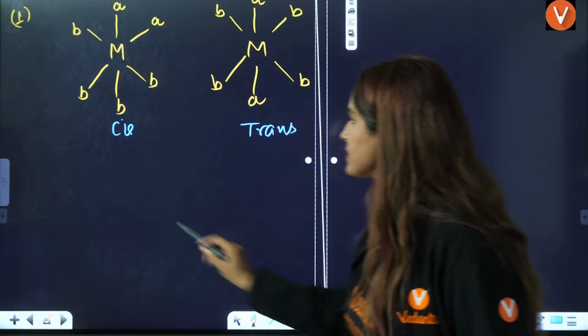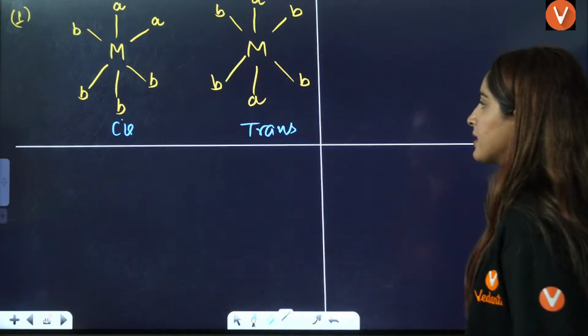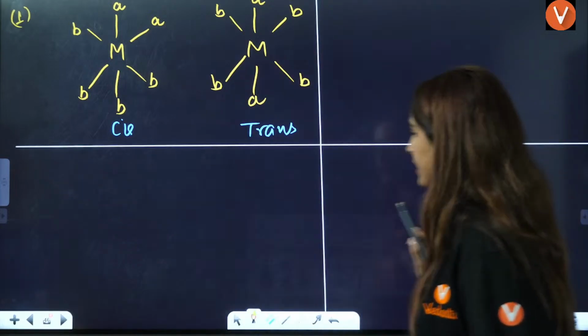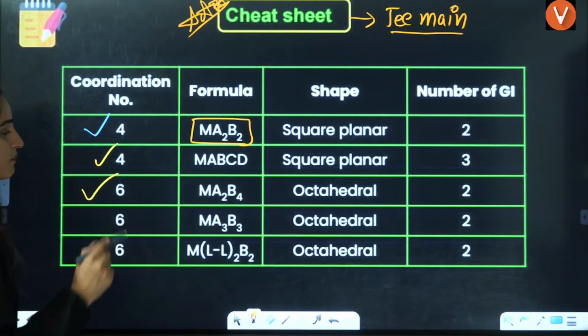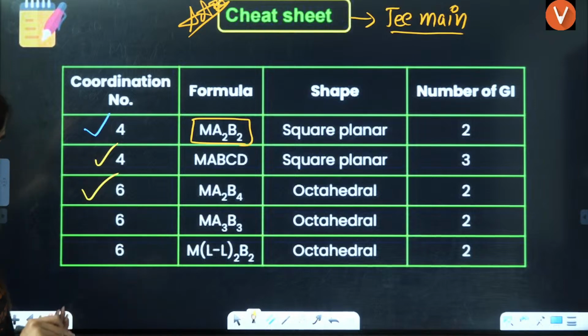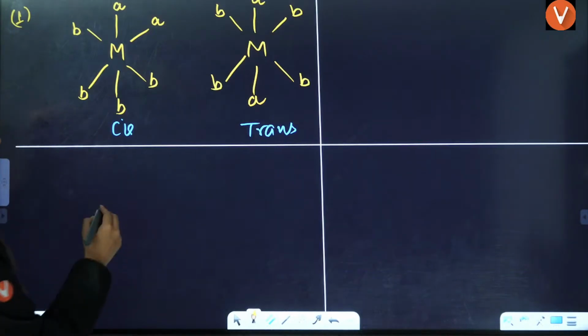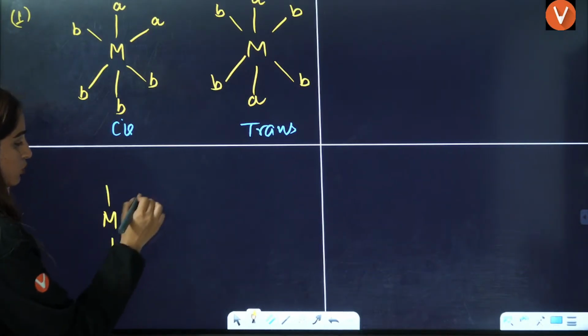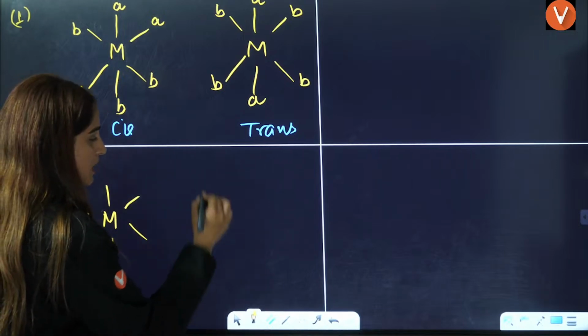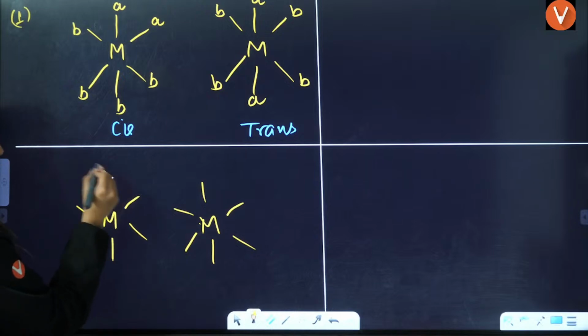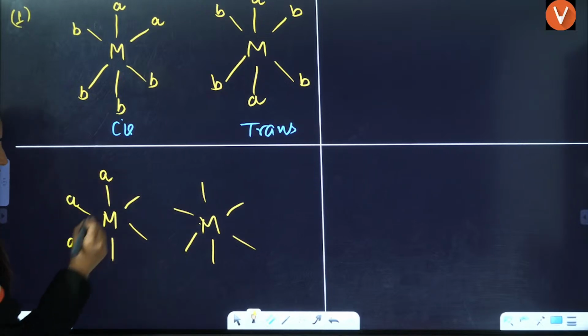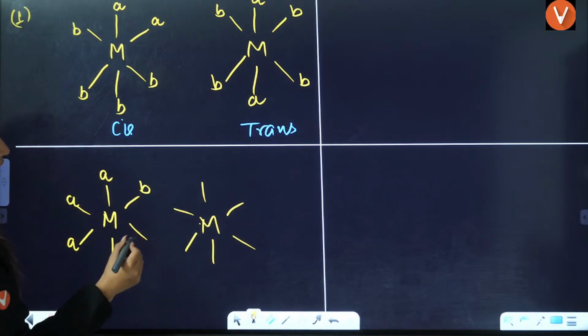Another example here is, the second example, this also we have done. Here it is MA3B3. This is M, 1, 2, 3, 4, 5, 6. A3B3 means A3 side by side, B3.